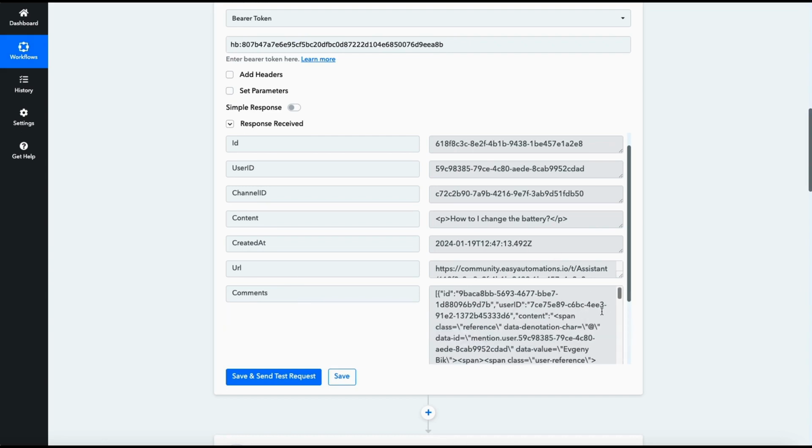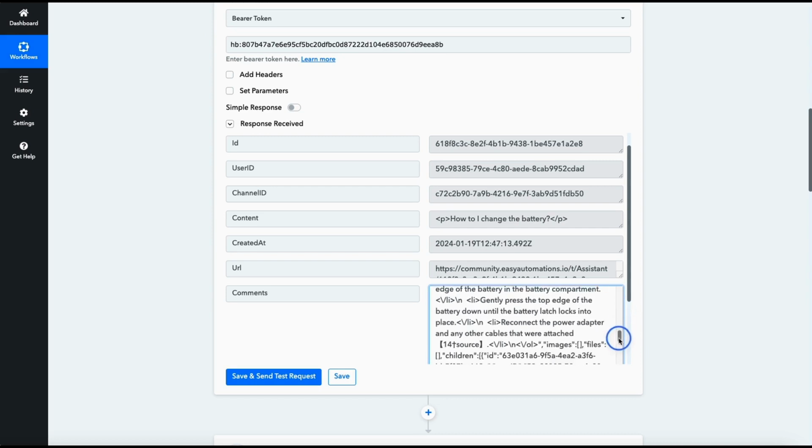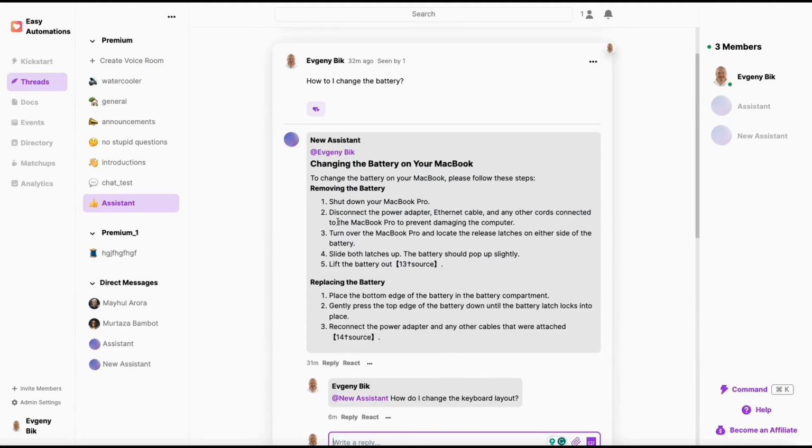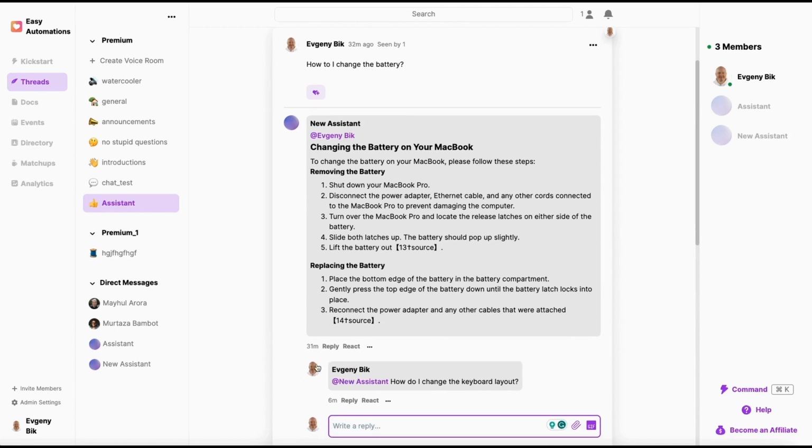Now, what you're looking at is called an array or list. So this is an array of comments. And this is, you could call it, massive gibberish. But essentially, if we look at how Heartbeat structures comments, you can have a comment that has children, and you can have a comment that doesn't have children. So this comment, for example, can have children, and it has children here. So this is the child comment, this one. However, Heartbeat only allows you two levels of comments. So this one and this one.